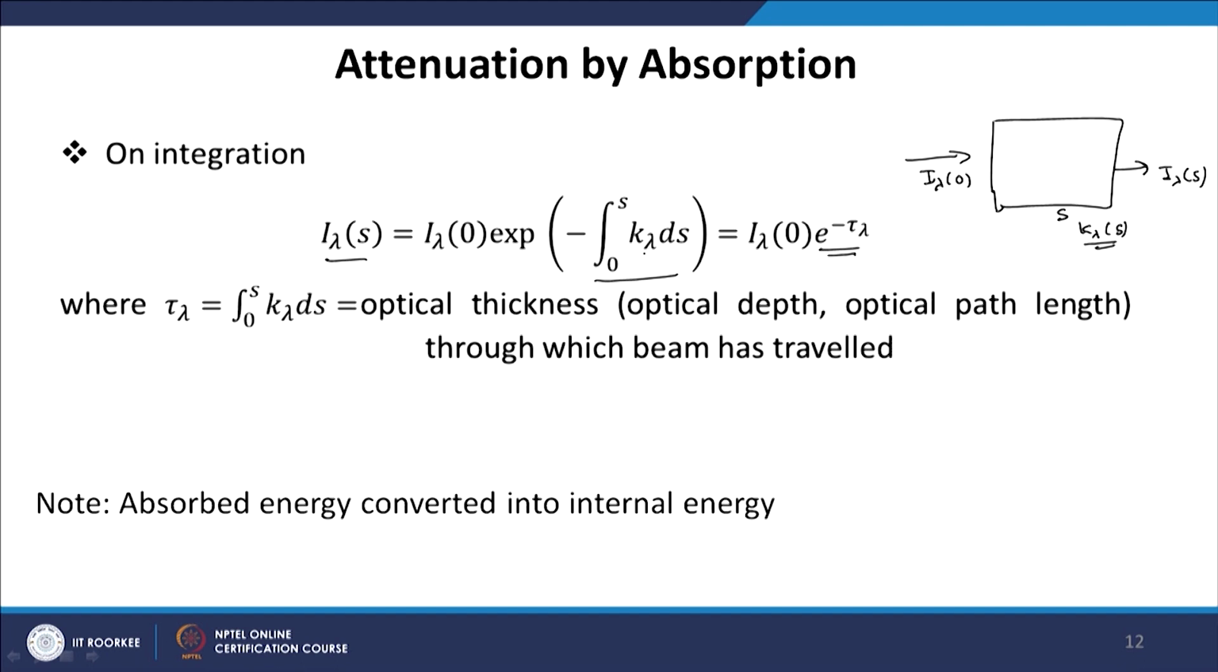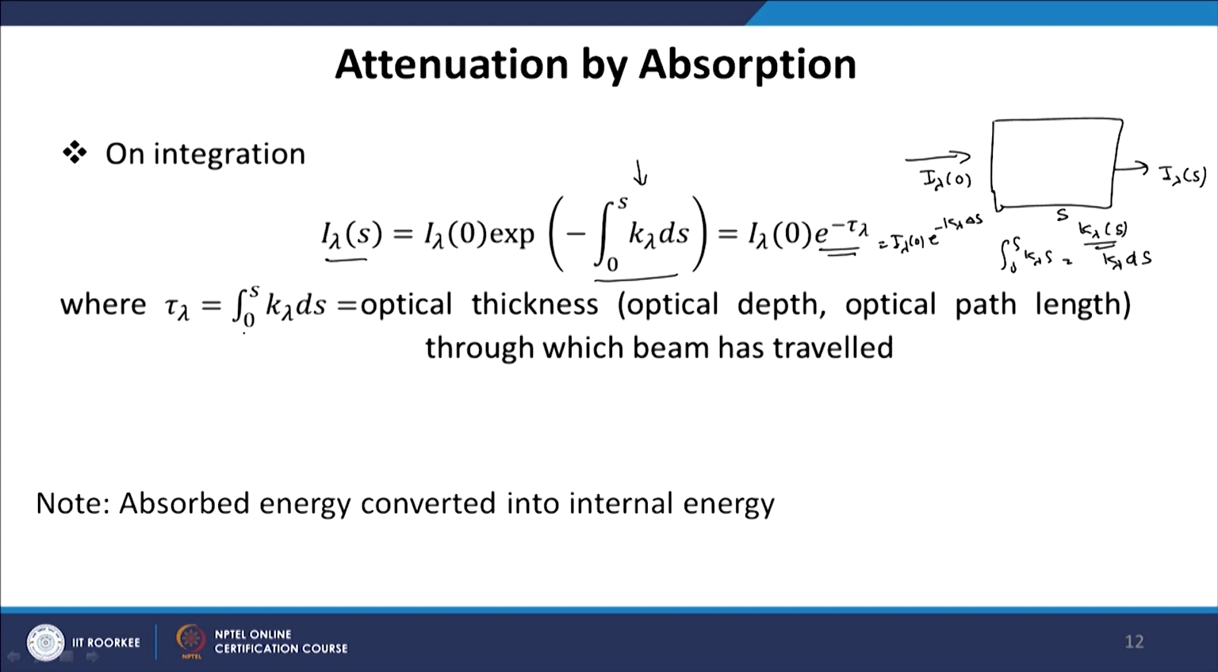If it is uniform, we can take it out of the integral, and the integral from 0 to s of kappa lambda ds will simply be equal to kappa lambda times s. Then it will be simply equal to I lambda 0 e to the power minus kappa lambda s. We have used integration here because we are making a general derivation, so we assume that kappa lambda may also vary with the coordinate.